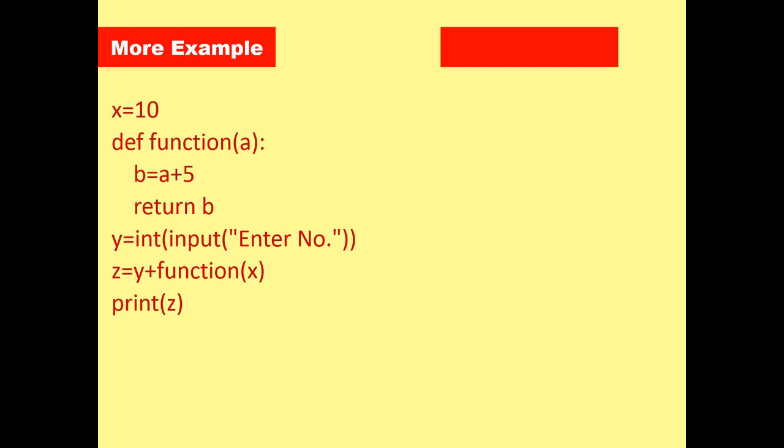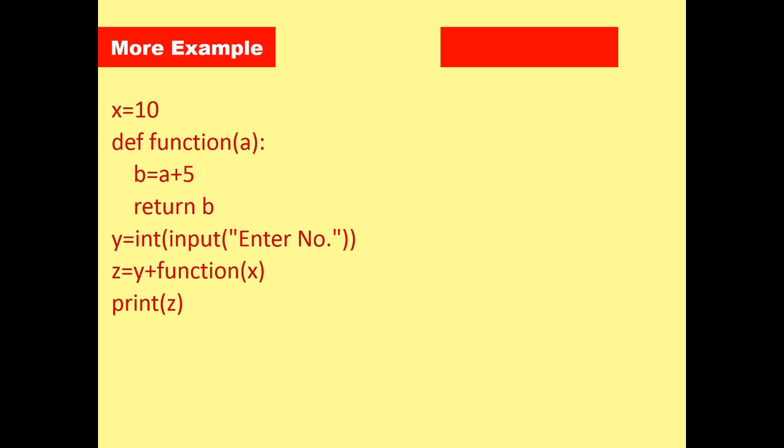Here y is a global variable, z is a global variable. In front of z, y plus function of x, there is a function call, which calls the function and passes the argument x to the parameter a.